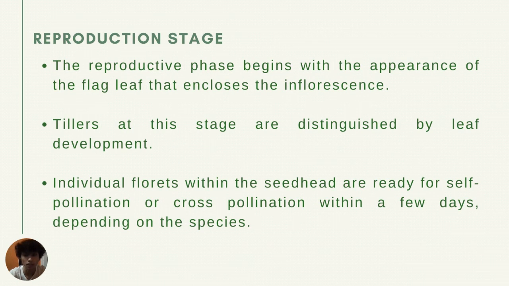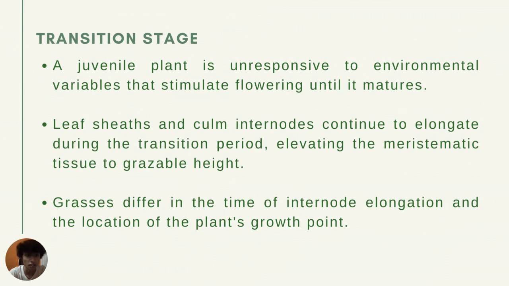The next stage is the transition stage. A juvenile plant is unresponsive to environmental variables that stimulate flowering until it matures. It is in this phase that grasses are most vulnerable to grazing. Leaf sheaths and culm internodes continue to elongate during the transition period, elevating the meristematic tissue to grazable height. Grasses differ in time of internode elongation and the location of the plant's growth point. Because certain species keep their growth point at or near ground level, they are resistant to close, continual grazing.